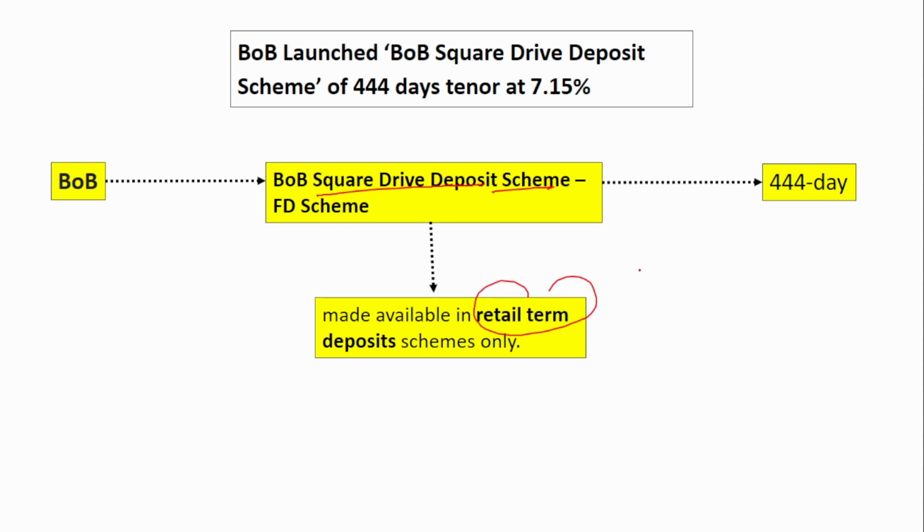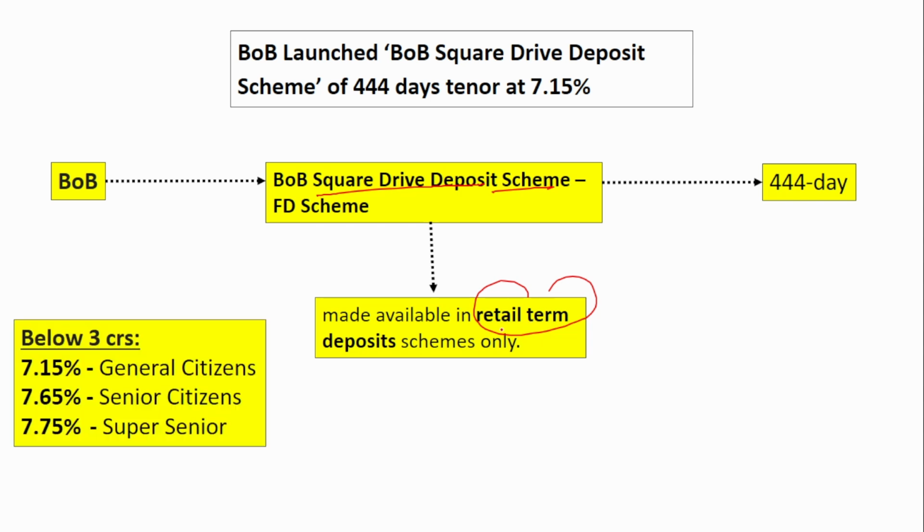This is made available only in retail term deposit schemes. If you see, even the corporates, even the businesses, they can come and deposit, right? But this scheme is exclusively for the retail term depositors, that is, the retail individuals, the senior citizens, the super senior citizens. So only for those people this scheme is applicable, not for the corporate or the business people.